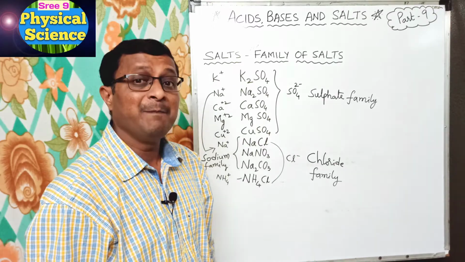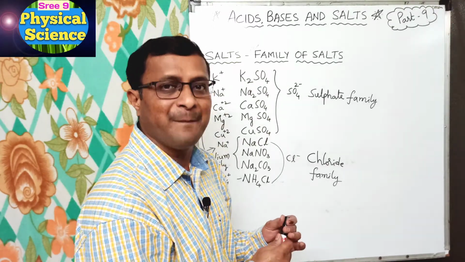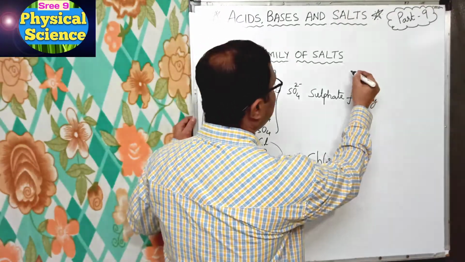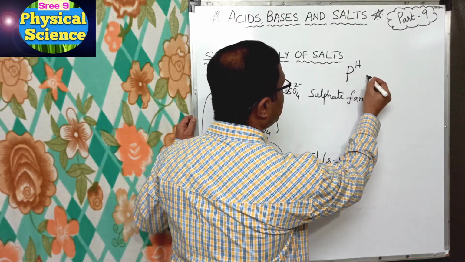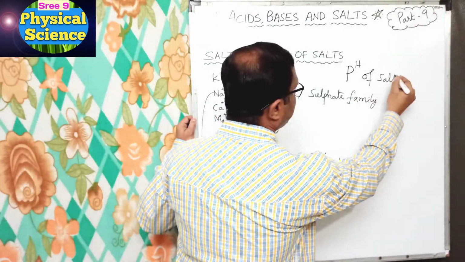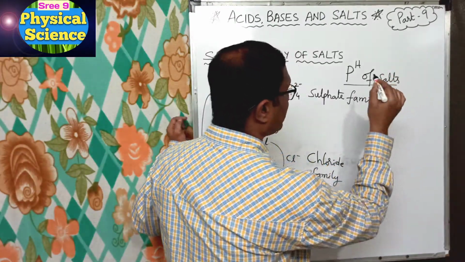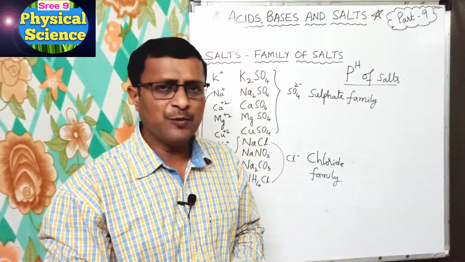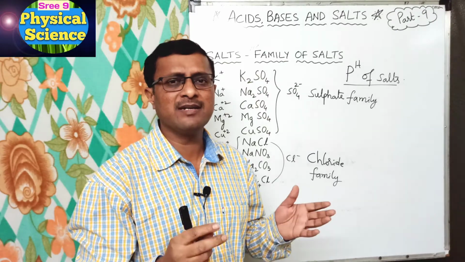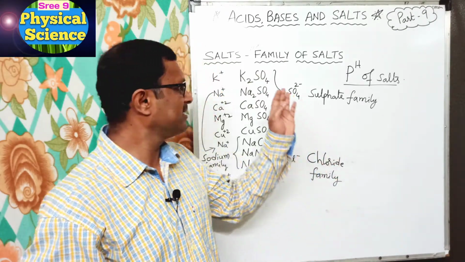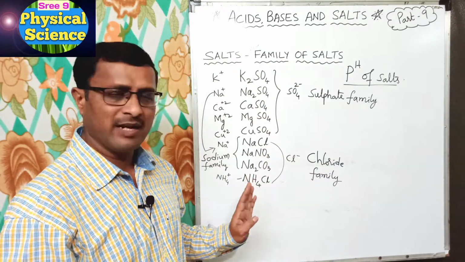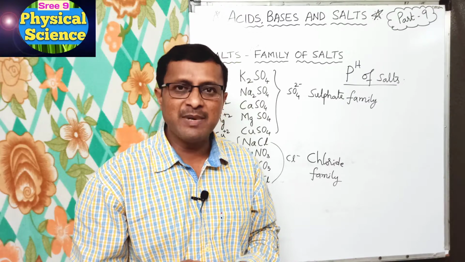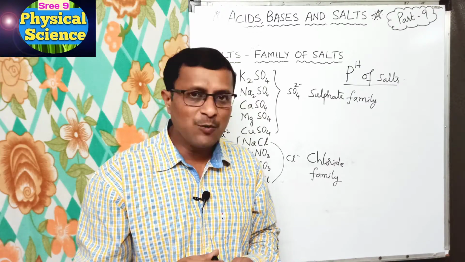Now let us see pH of the salts. Okay, next pH of the salts. Here I am writing pH of salts. So in this activity, it is activity 15 in your textbook it seems. For this activity what we have to do, we have to collect some salts like any sulfates, chlorides, nitrates, and we have to prepare their aqueous solutions by dissolving them in distilled water.